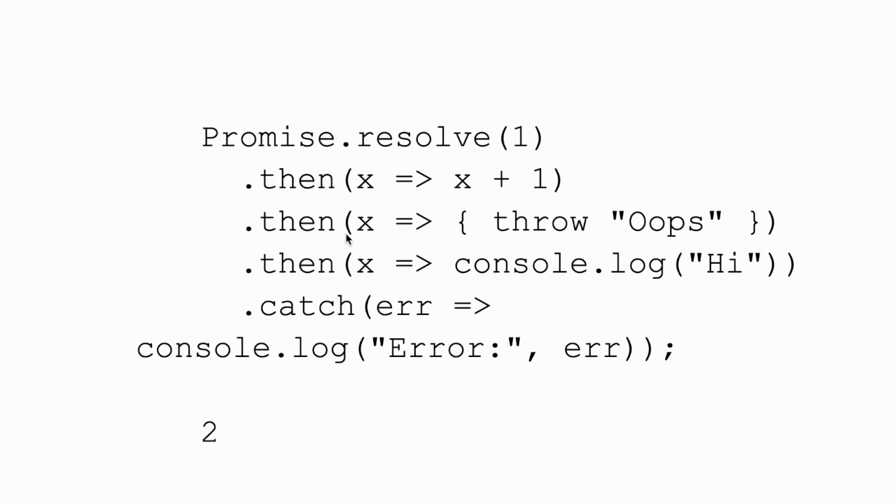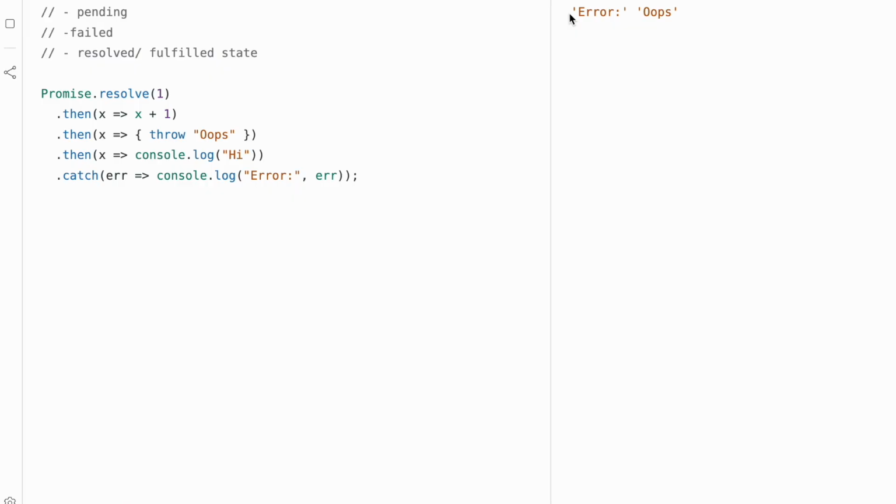That 2 is then passed to the next asynchronous call, which is this x taking up the result from this one, which is 2. But this time around, it throws an error, which is oops. Now, the moment it throws this error, this promise fails. And once a promise fails, it throws us out of this. And then it returns oops. And then this oops is caught within this catch block. So what's actually going to be printed on the screen is going to be error: Oops. And that's exactly what's printed here. Does that make sense? I think that makes sense.